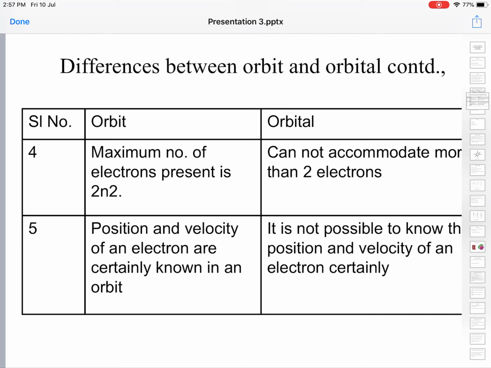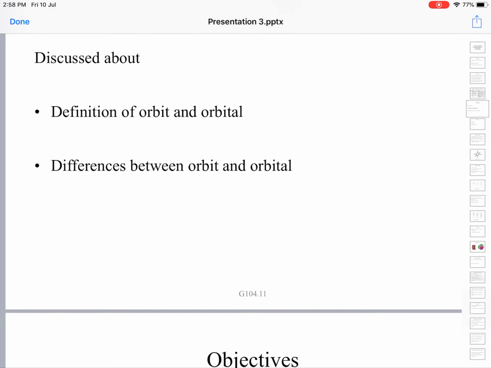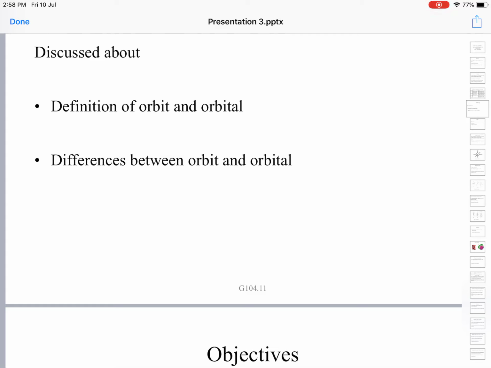Regarding the orbit, the position and velocity of an electron are certainly known in an orbit, whereas it is not possible, according to Heisenberg's uncertainty principle, to know the position and velocity of an electron with certainty in an orbital. These are some of the differences between orbit and orbital. So, we have seen the definition of orbit and the definition of the orbital, and also delineated the differences between the orbit and the orbital.